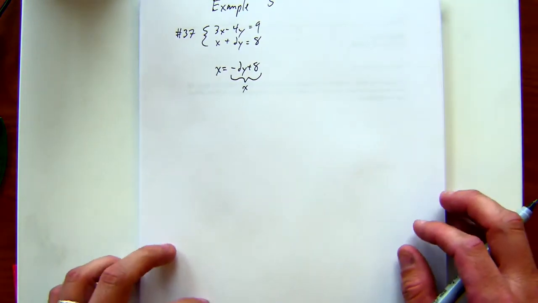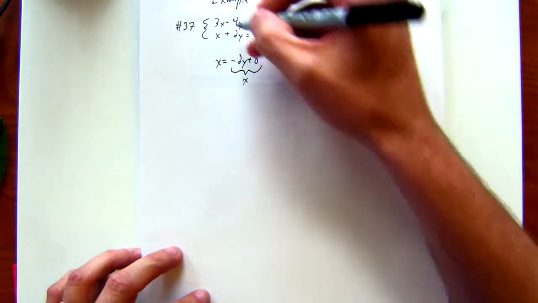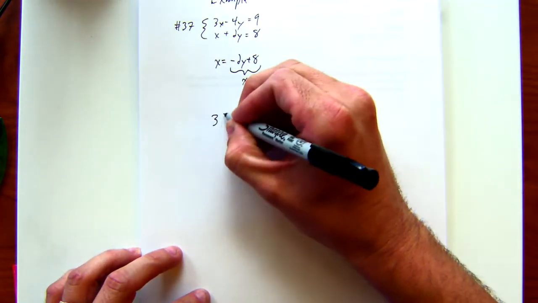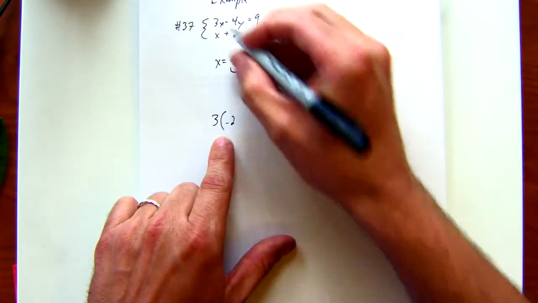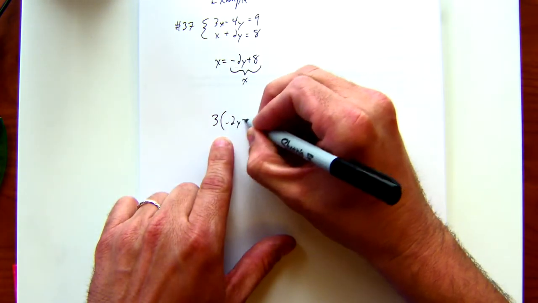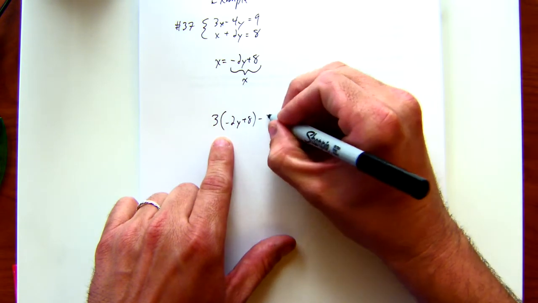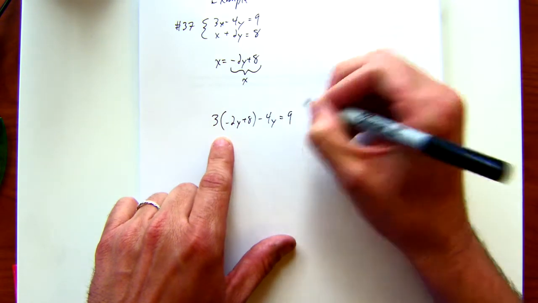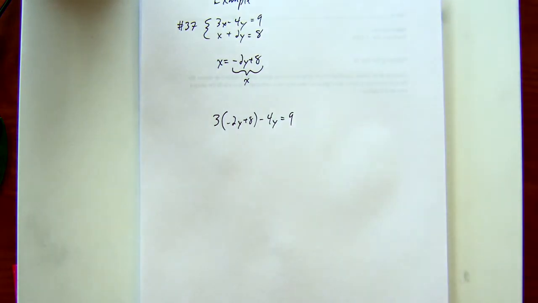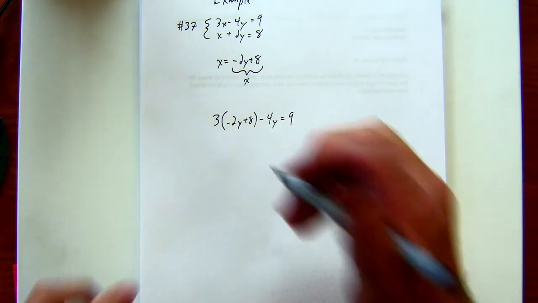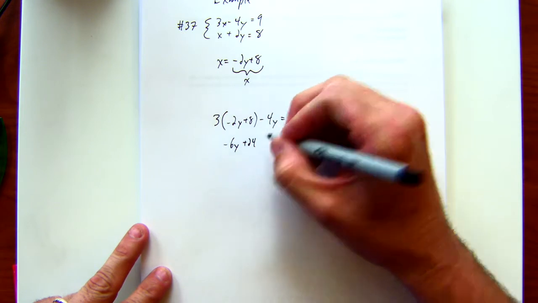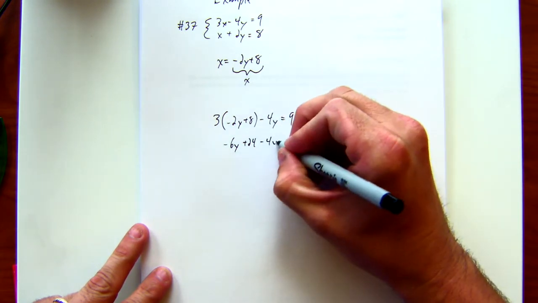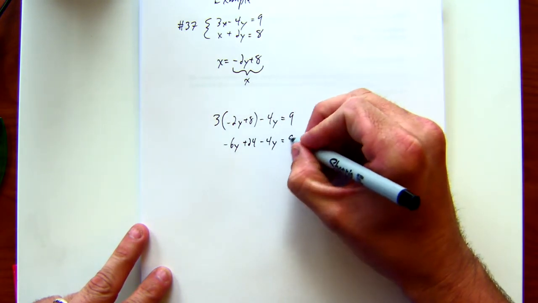And tell me what to do next. Plug it into this one. So this is going to be 3 times, remember your parentheses so that you distribute that 3, negative 2y plus 8, and then minus 4y is equal to 9. This is negative 6y plus 24 minus 4y is equal to 9.